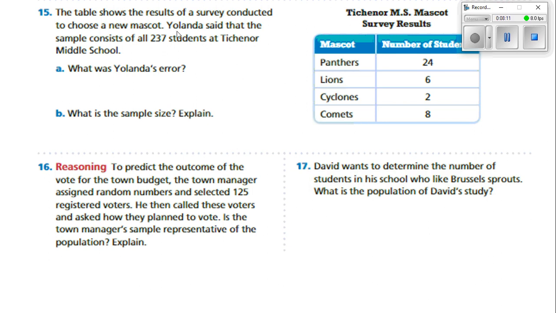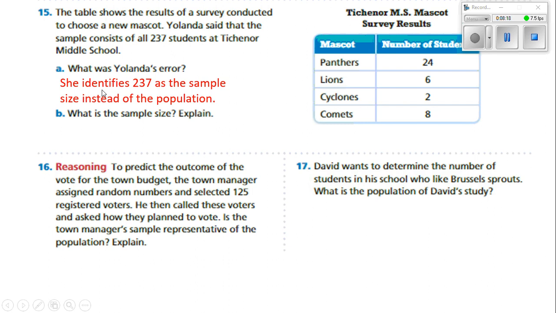But as you can see by the table that was in your book, Yolanda specified the 237 as a sample, when instead she should have said that was the population. What is the sample size? Well, there were 40 students.